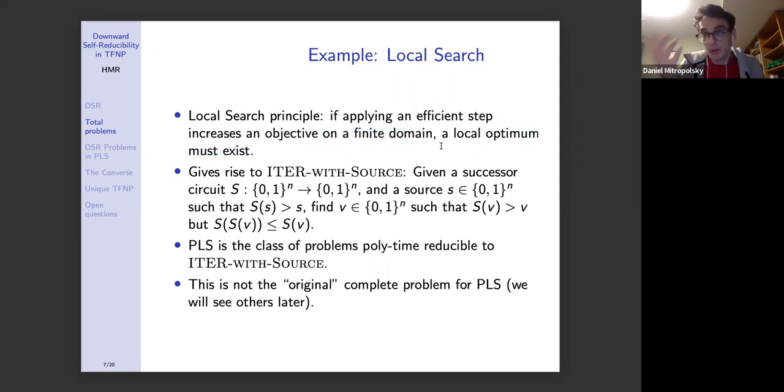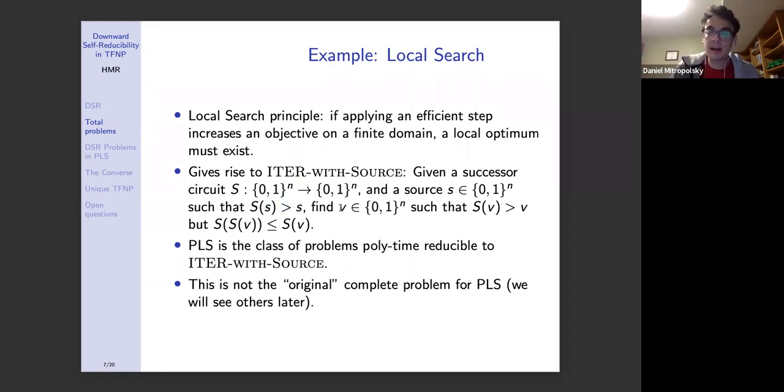Okay? So it's a simple, basic set theory principle, because you can only apply the objective increase a finite number of times on the finite domain. So it gives rise to the following search problem, which we will call Iter with Source. So this is a concrete problem now. Given as input a successor circuit, under some fixed representation of circuits, a successor circuit S from n-bit strings to n-bit strings, as well as a source string s, such that when you apply the circuit S to little s, you get something that's bigger than s. We'll mean bigger and less than as lexicographically bigger than throughout this talk.